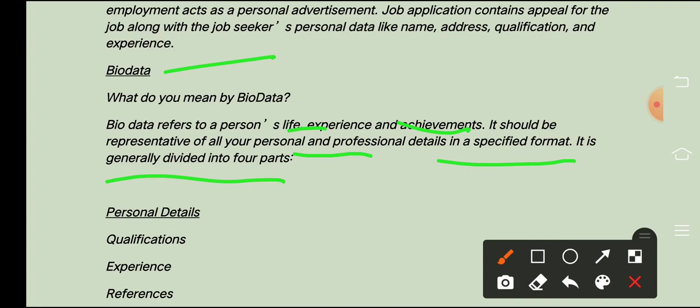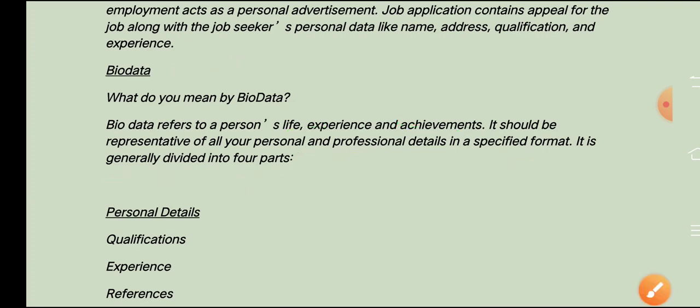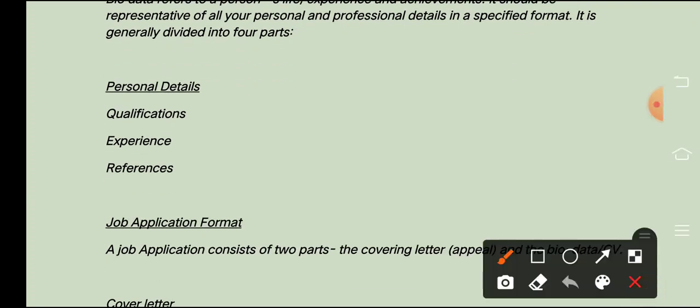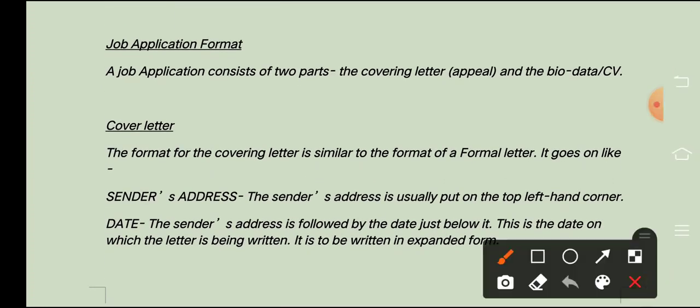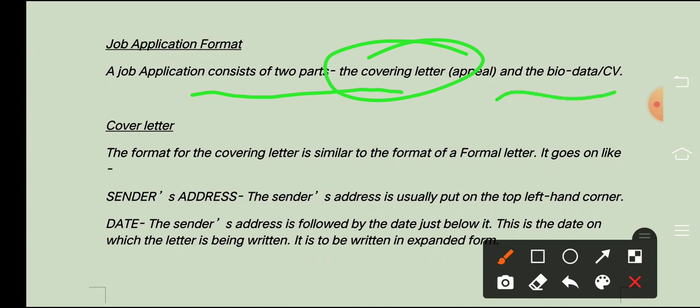Now biodata is divided into 4 parts. What are the things we have to take care of while writing the biodata? So let's see. Qualification you have to give, experience you have to give and references you have to give, right? Next is the job letter format, which is very important for any writing. So the job application format is, a job application consists of 2 parts. The covering letter, which means the application or the appeal you can say, and the second one is biodata or CV, that is called curriculum vitae, right?